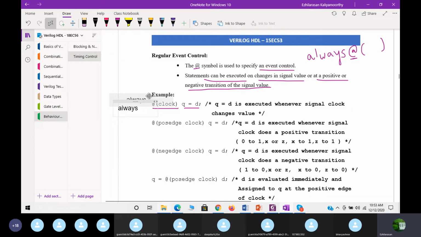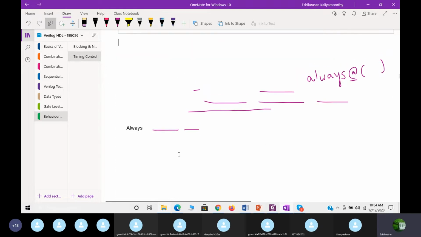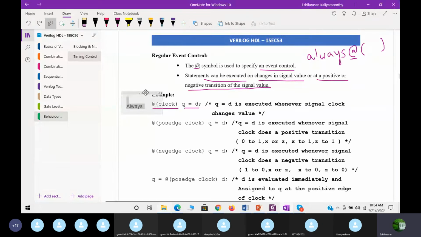So I can write this as always at clock, Q is equal to D. This is nothing but simple.